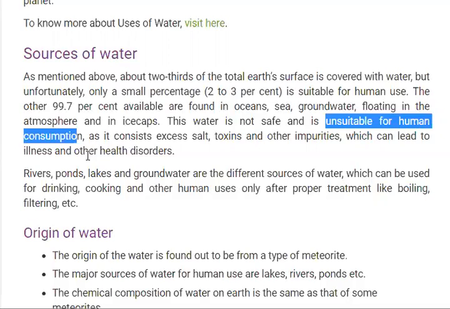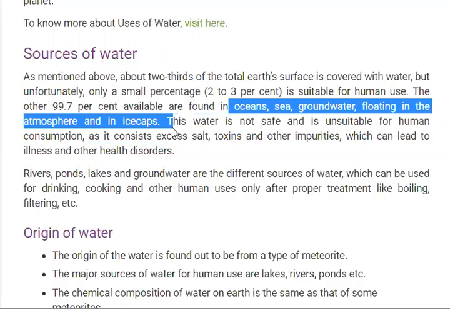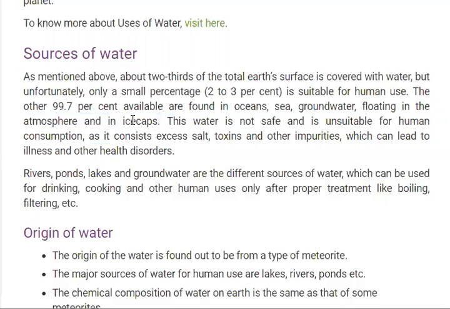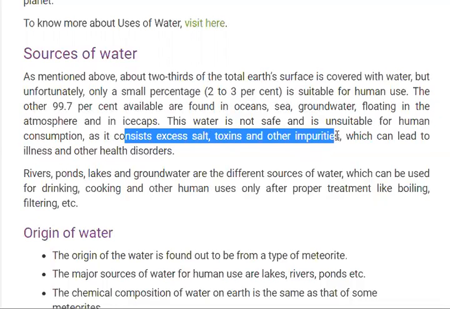Some years ago we didn't use groundwater. We used surface water like fresh pond water and well water. In the wells, groundwater is there, so we are using groundwater. Except for groundwater, these sources are unsafe or unsuitable for human consumption because they contain excess salt, toxins, and other impurities, which can lead to illness or other health disorders.